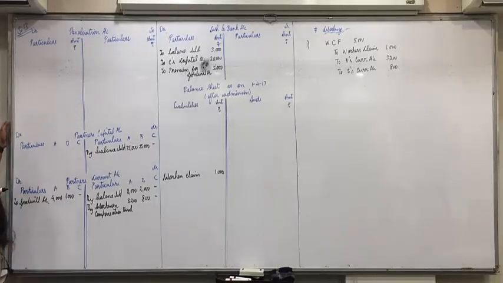What do we write in partners' capital account? To C's capital. Stand up. By premium for goodwill account, partners' current account credits.